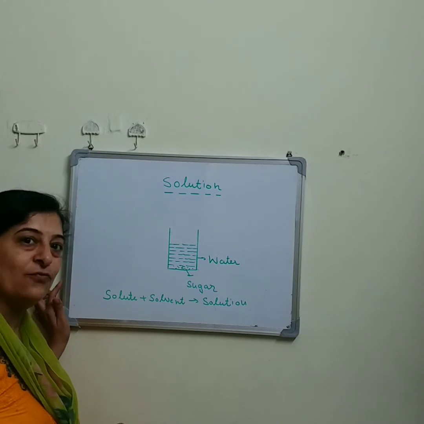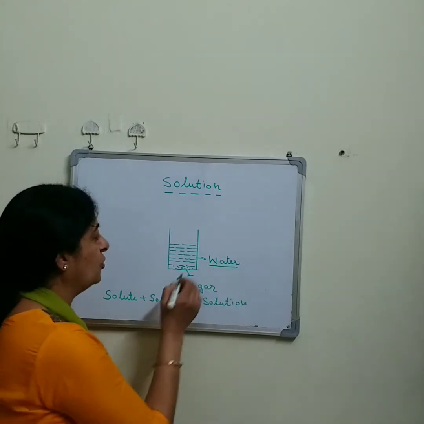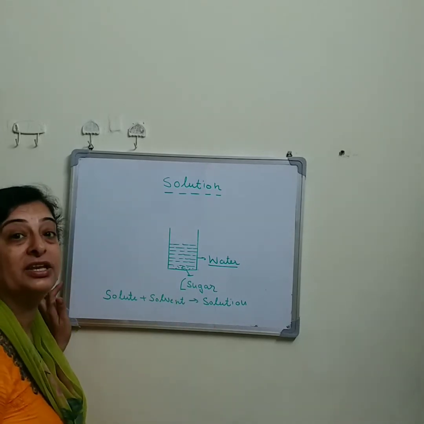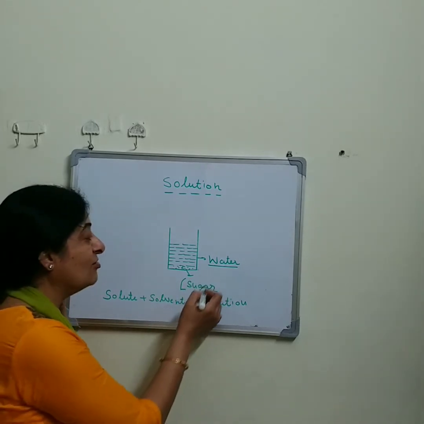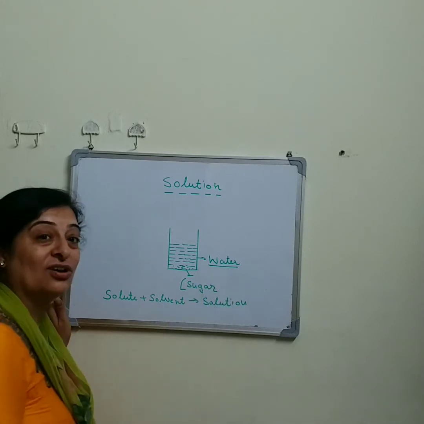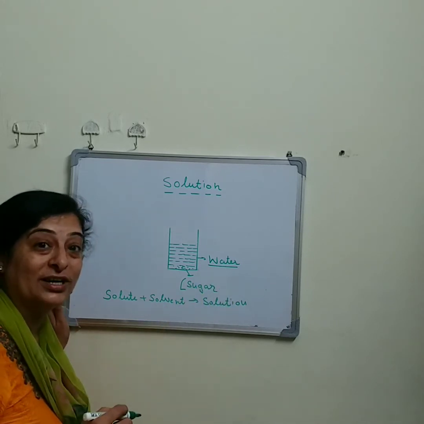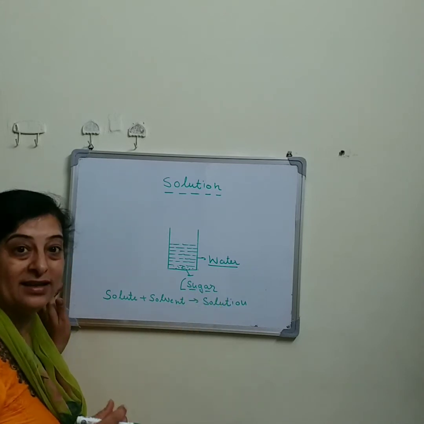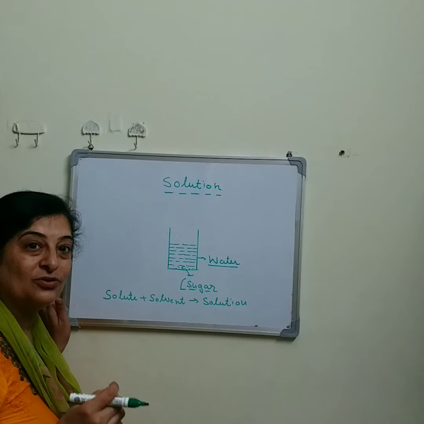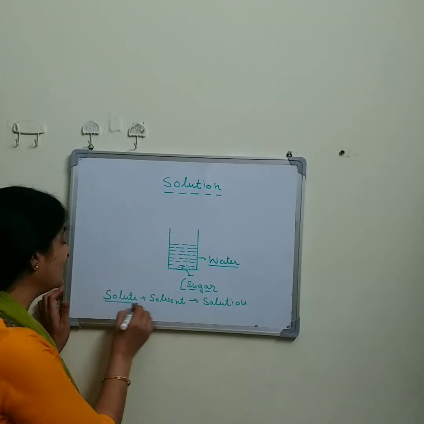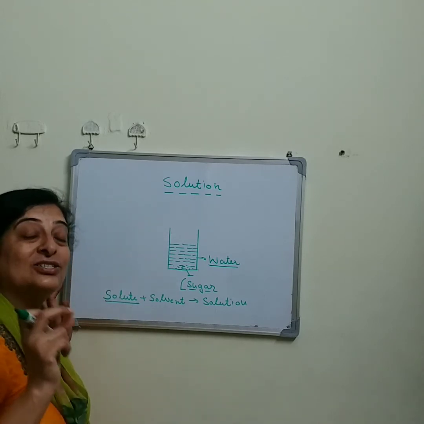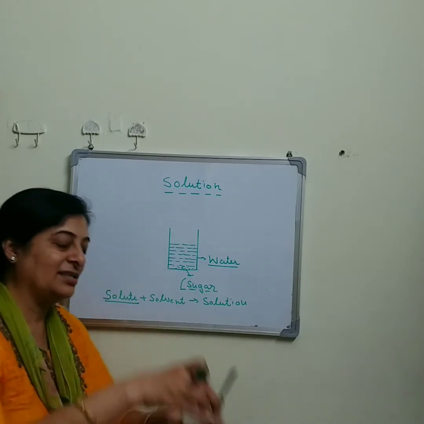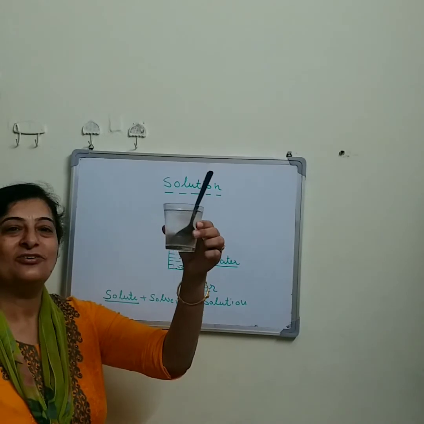This is a glass of water. Okay, so this is water. Now we are going to add a small amount of sugar into it. So that is the solution of sugar and water. And do you know the solid part of a solution? The solid part of a solution is normally known as the solute, which is present in small amount. So what do you think in this lemonade is our solute?